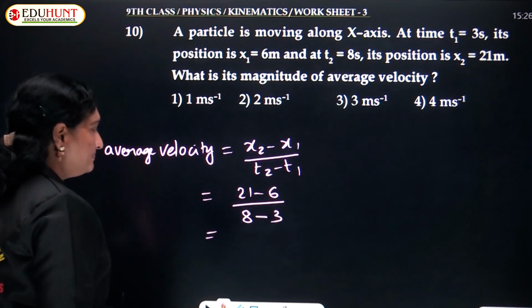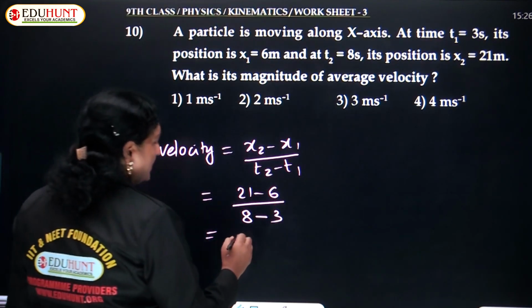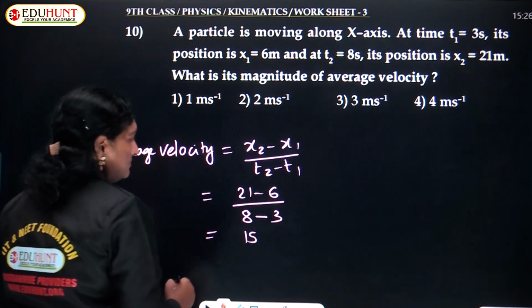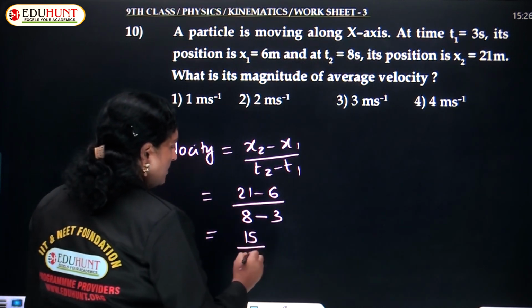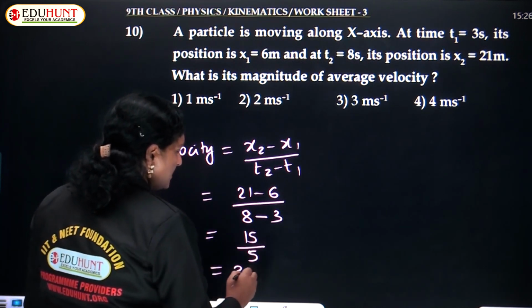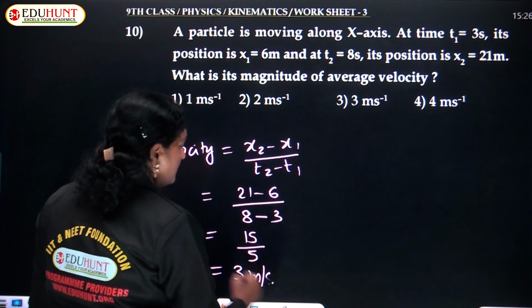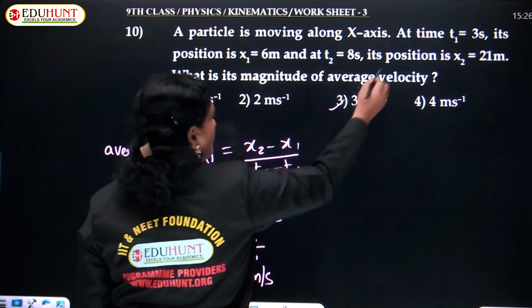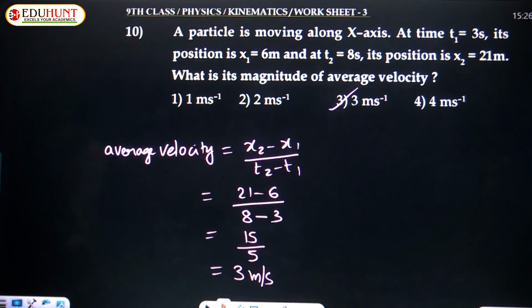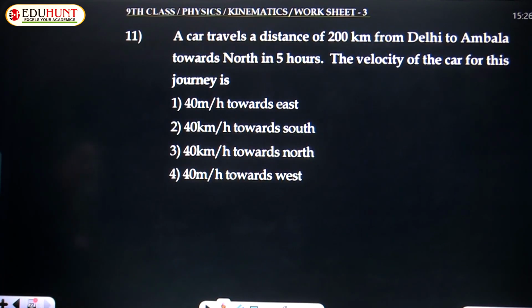And this is 15 upon 5, and this is found to be 3 meter per second. Therefore, the correct option is option 3, 3 meter per second. Let us also move to the last question, the 11th one.